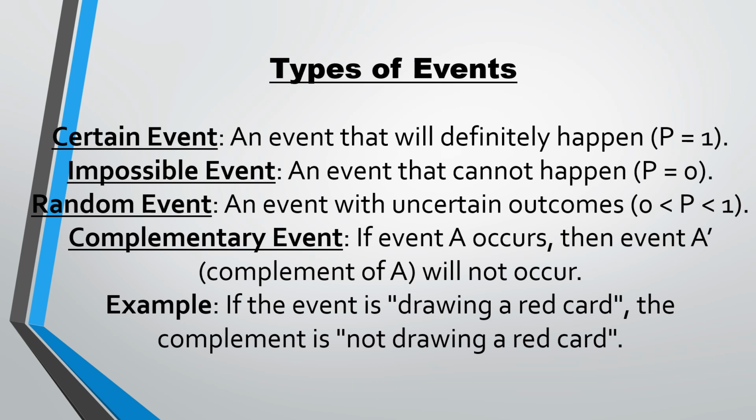Right? Complementary events. Complementary events means if event A occurs, the event A dash will not occur. Means complement is the complement of the event occurring. So if I say what is the probability of getting a 1 on a dice, what is the complement of this event? What is the probability of not getting 1 on a dice? So this is a complement, the negation, right? In simple words, if an event is drawing a red card, the complement is not drawing a red card. So that is a negation of the event. That is called a complement. Okay, so let's move on.